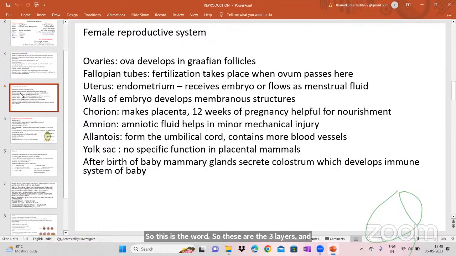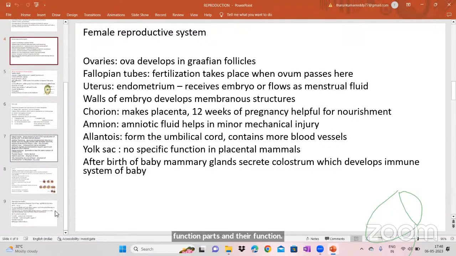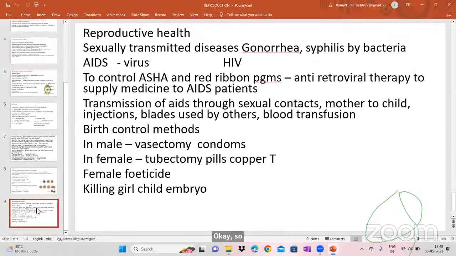So when you see the male and female reproductive system, you remember the parts and their function. Parts and their function. Okay. So this is about the reproductive system. This is the last slide of this lesson.